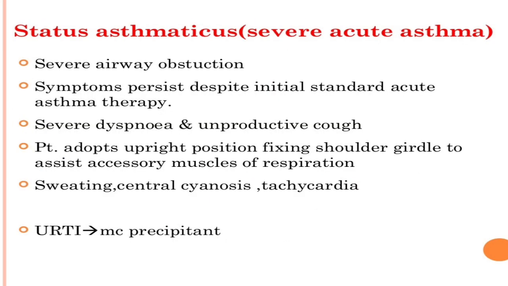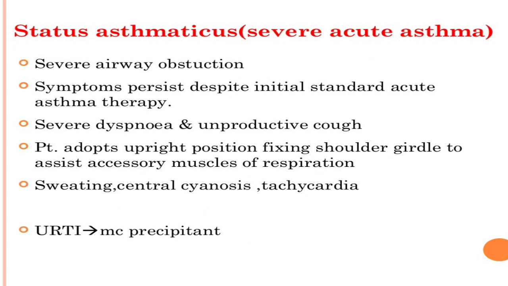Now status asthmaticus. It is a severe airway obstruction. It is a severe acute asthma in which there is a persistence of symptoms of asthma despite initial standard acute asthma medication therapy. So in this there is severe dyspnea and unproductive cough. Patient will adopt an upright position, fixing the shoulder girdle to assist accessory muscles of respiration.